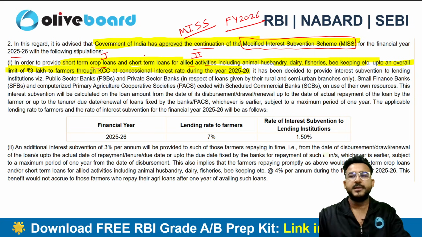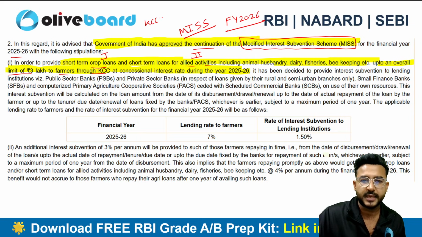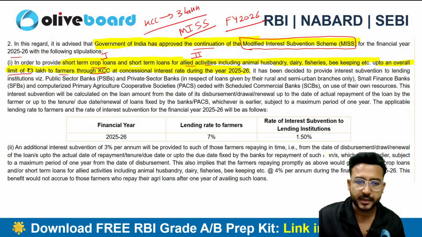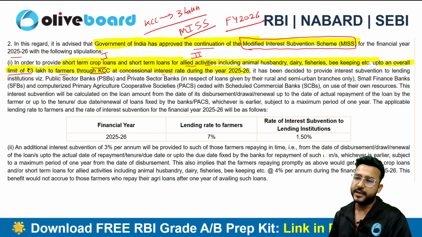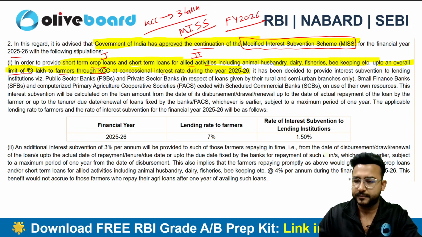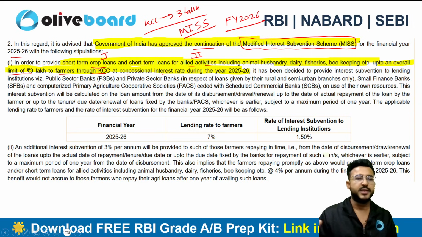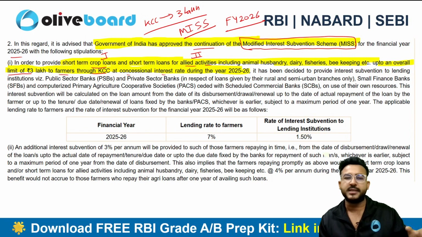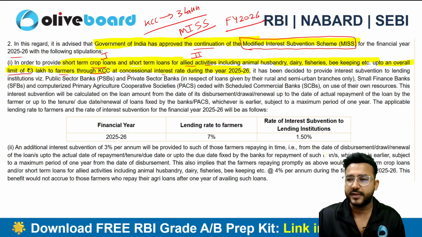Up to an overall limit of 3 lakh rupees to the farmer through KCC. So the limit through KCC is 3 lakh rupees, and you will get this loan at a concessional rate during 2026. This is the criteria here. It has been decided to provide interest subvention to lending institutions like public sector banks and private sector banks for the use of their resources.